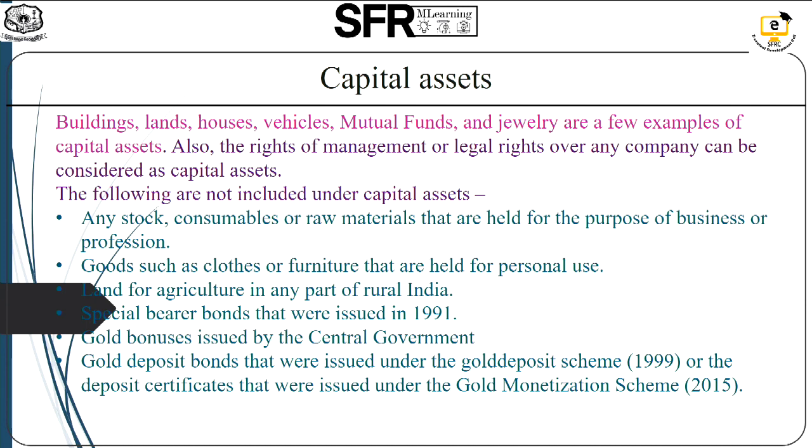Here are some examples of capital assets: building, land, houses, vehicles, mutual funds, and jewelry.